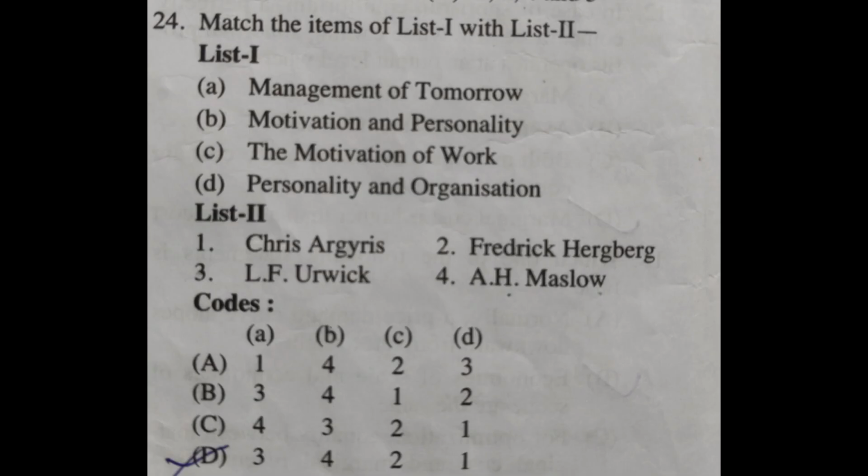So the next question, match the items of list 1 with list 2. List 1 is option A, Management of Tomorrow, B, Motivation and Personality, C, The Motivation of Work, D, Personality and Organization. List 2, 1. Chris Argyris, 2. Frederick Herzberg, 3. L.F. Urwick, 4. A.H. Maslow. So the right answer is option D. A, Management of Tomorrow is option 3, L.F. Urwick. Motivation and Personality, A.H. Maslow. The Motivation of Work, Frederick Herzberg. Personality and Organization, Chris Argyris.